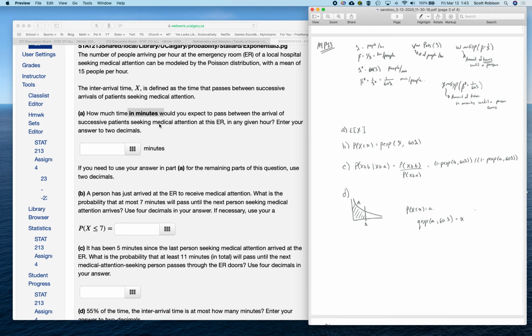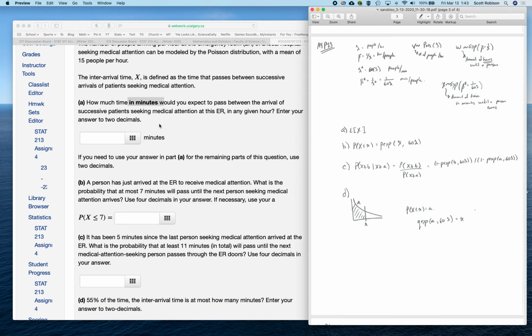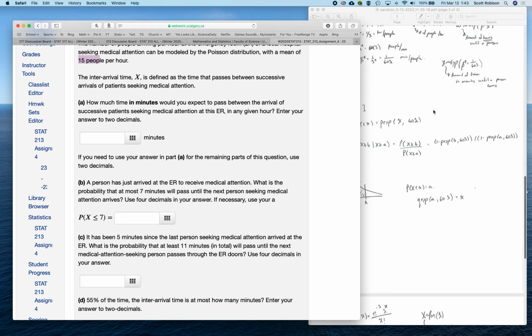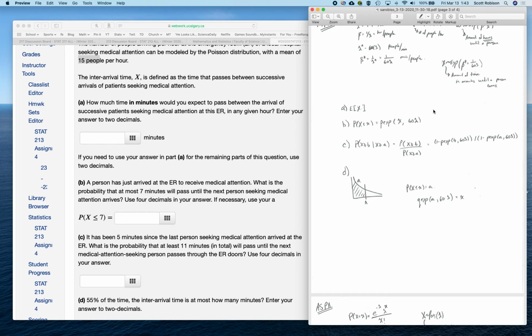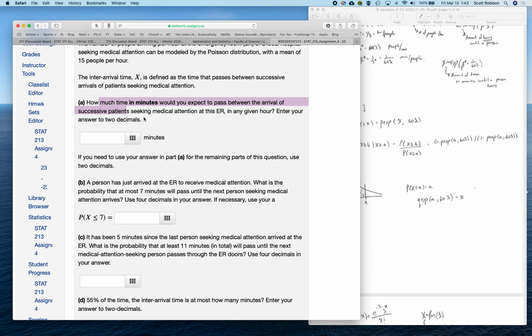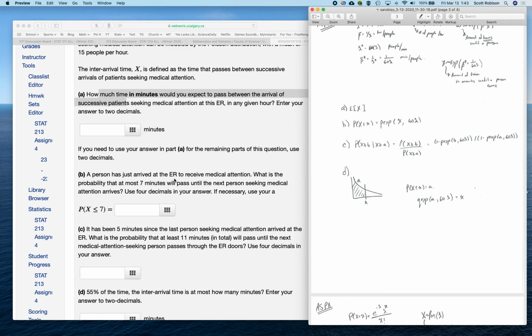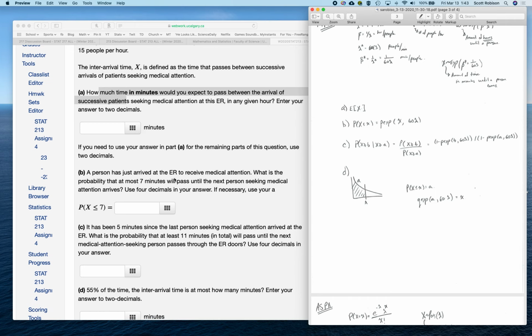And so when you're going through this question and you're really trying to target time in terms of minutes, then you should really be using a beta of 1 over 60 times the original lambda, which I have here in terms of hours, which then, if I multiplied it by 60, would be converted into minutes. After doing this, you're being asked for the expected value of your new reparameterized exponential distribution. And then you're being asked to find some of the probabilities.